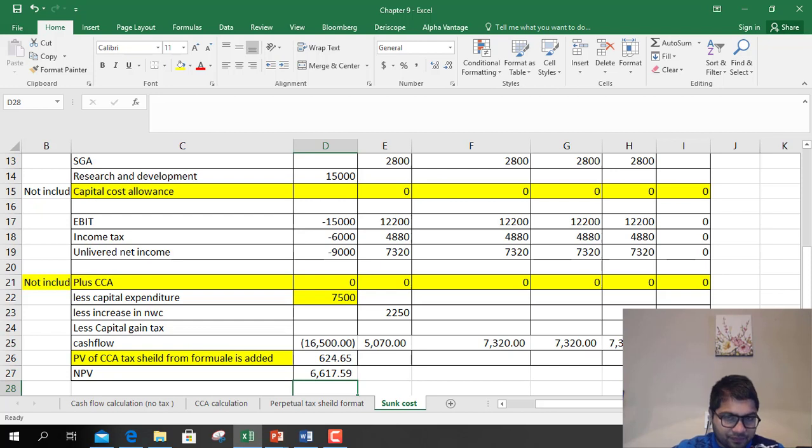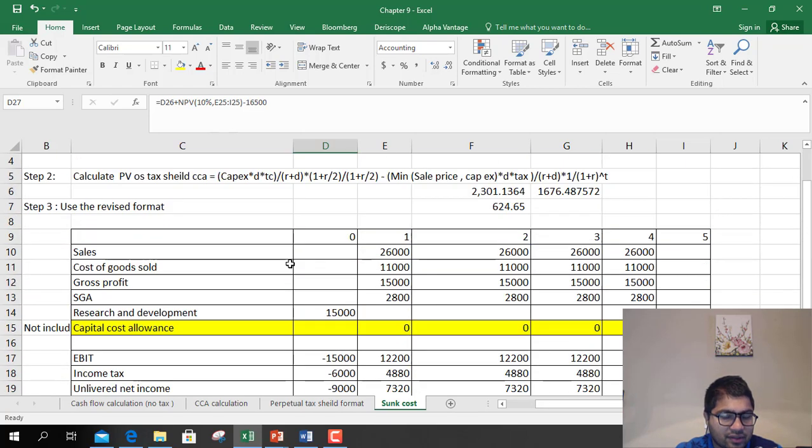So NPV comes to 6617. Okay. So this is how you incorporate sunk cost.